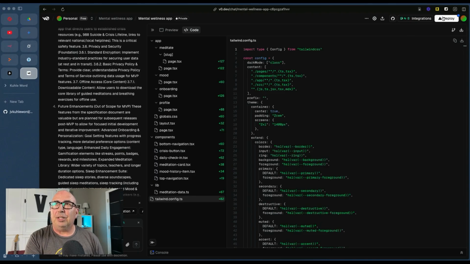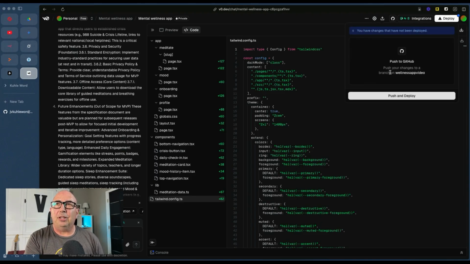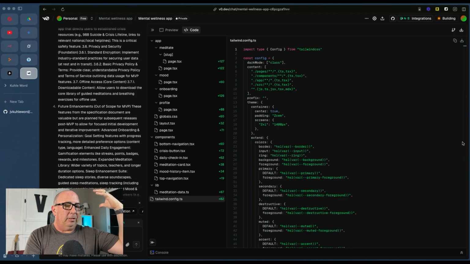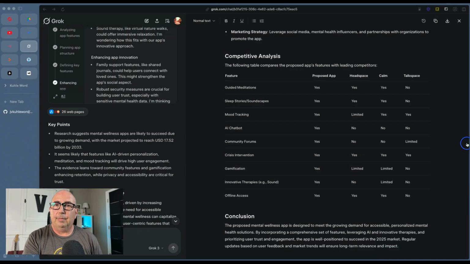And so I can come up here, you see the little deploy button up here. It says push to Git, to that repository we just created. And I'm going to push it and deploy it over there so that I've got all the files and the full working, in a sense, app on GitHub. Once I've got that all over there, now I can go to any of my tools, my Replits, my Bolts, my Lovables, that type of thing, grab this code base and start building the back end and the actual working application with databases, with hopefully payment gateways, so that we're making money on the app later, and all of the fully functioning pieces, and then deploy that out onto the app stores, on websites, wherever we're going to put our application.